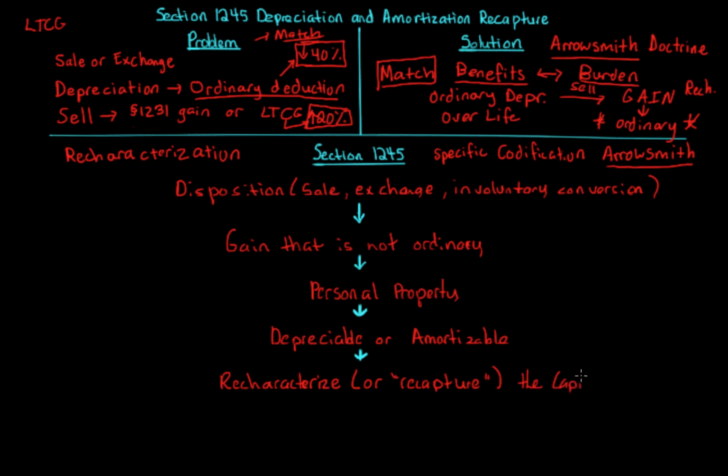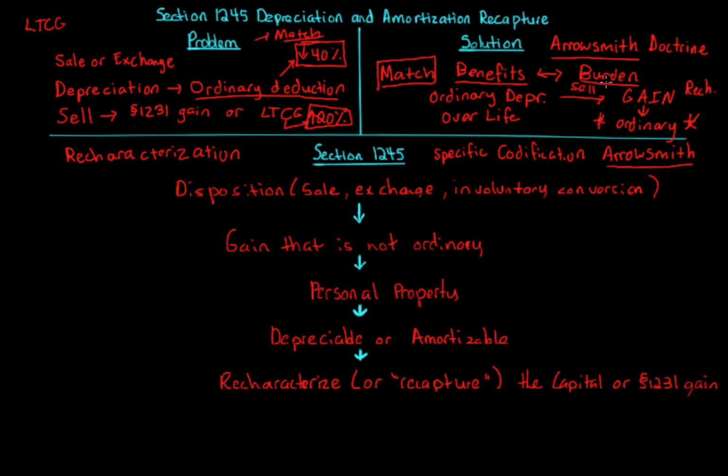The capital or section 1231 gain, because we have a gain, right? And it's going to be recharacterized, and this is important. This is where we get the problem and the solution, right? Where we have to match. Again, think of the problem. When we took depreciation or amortization, because we didn't have a sale or exchange during that time, it was an ordinary deduction, which lowered our ordinary income. So that means that the depreciation and amortization gave us an ordinary benefit.